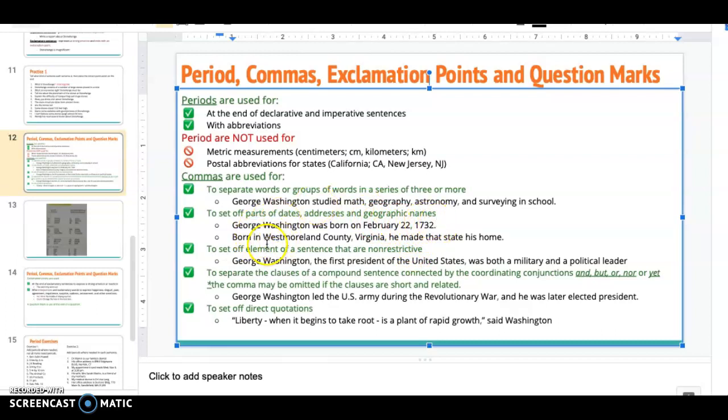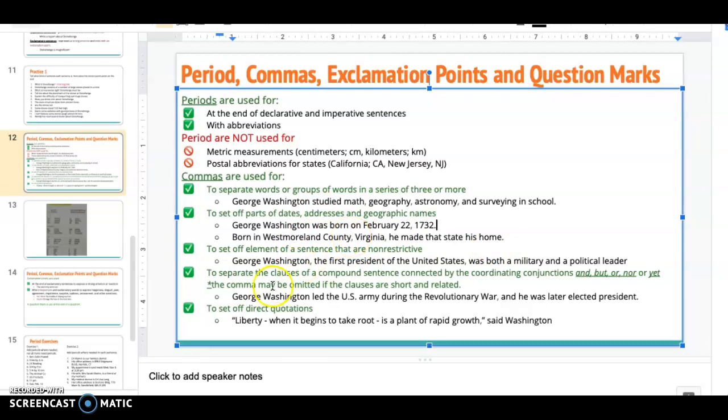And the second one, addresses or geographic names. Born in Westmoreland County, comma, because I'm separating the county from the state, Virginia, comma, he made that state his home. So you'll see here, we're separating that geographic name with the comma.